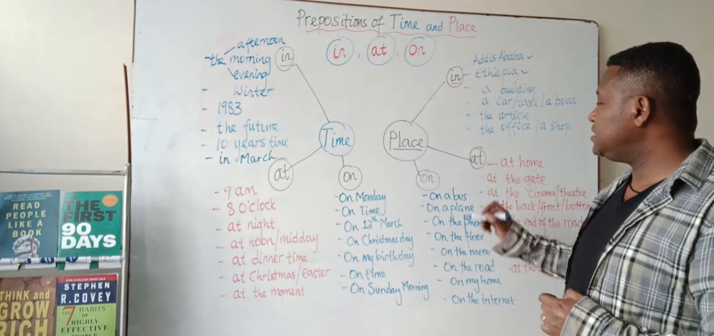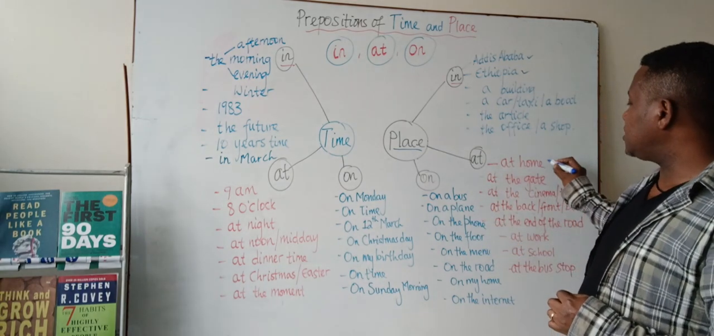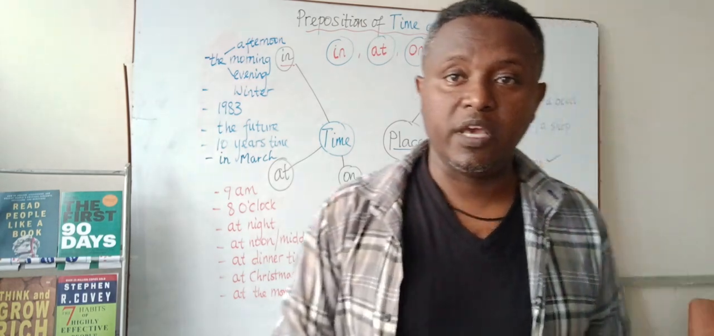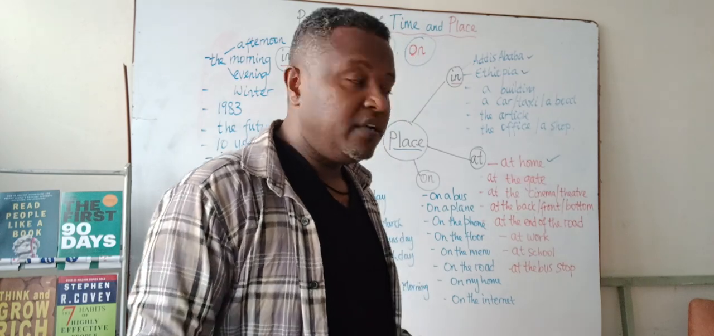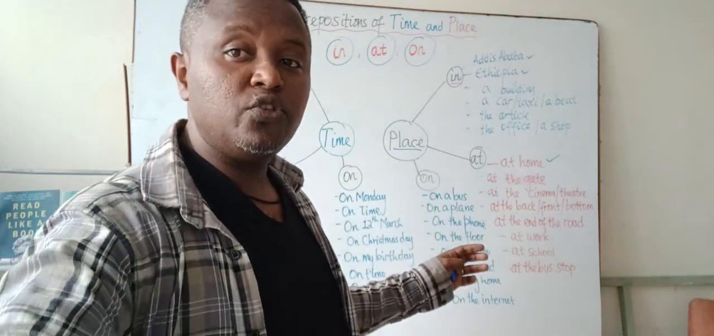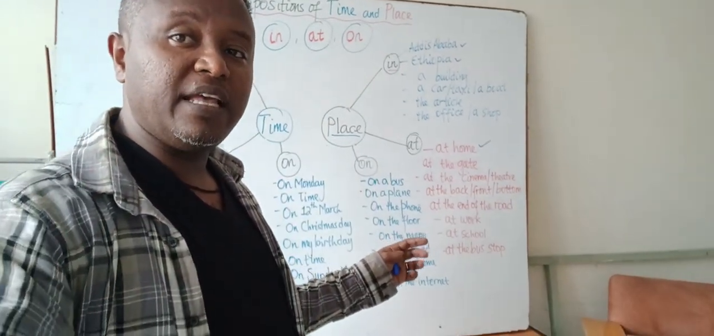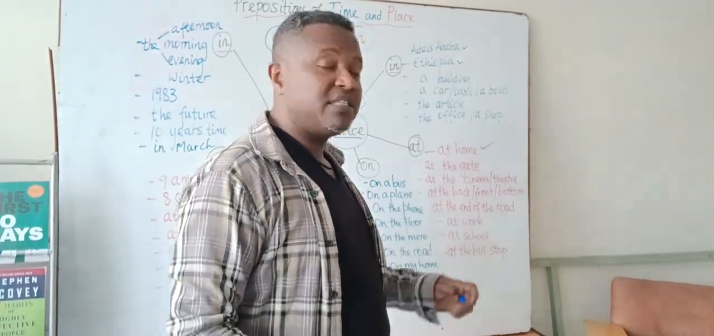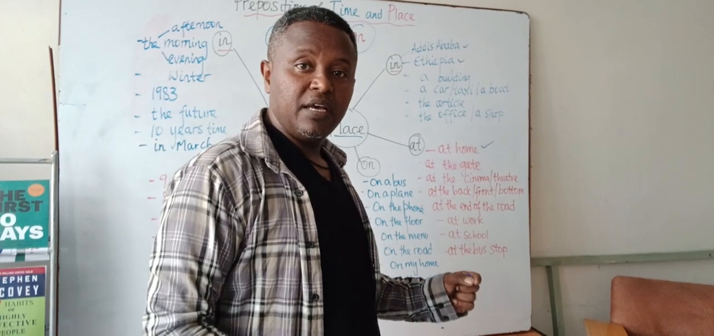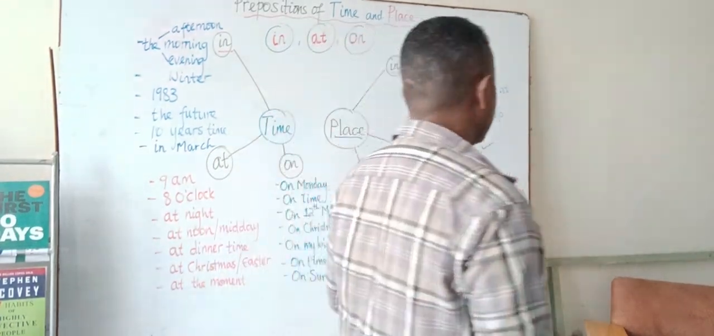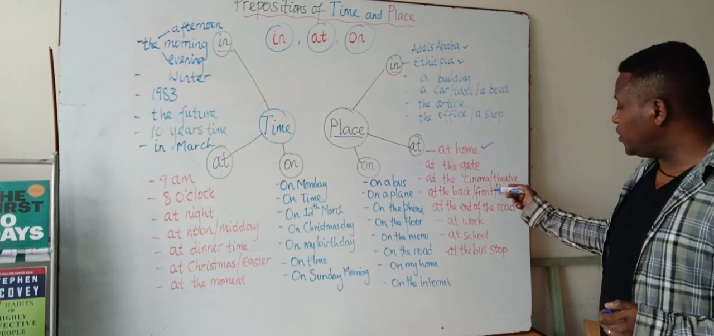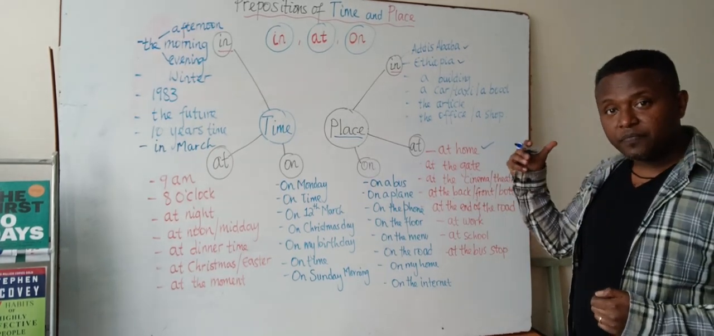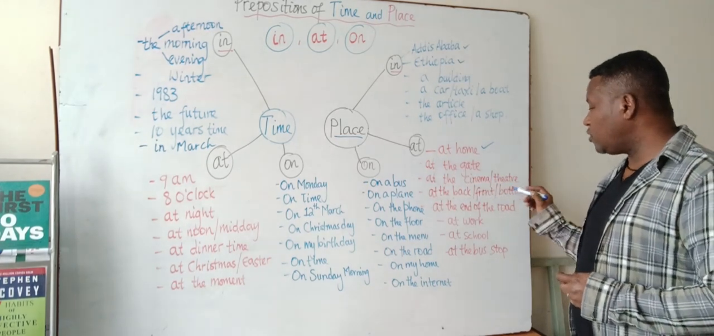How do we use at in relation to place? At home, we say at home. And then at the gate. Where did you put that? I put it at the gate. At the cinema, at the theater. So these are things that we need to know. At the cinema, at the theater, at the back, or at the front, or at the bottom.